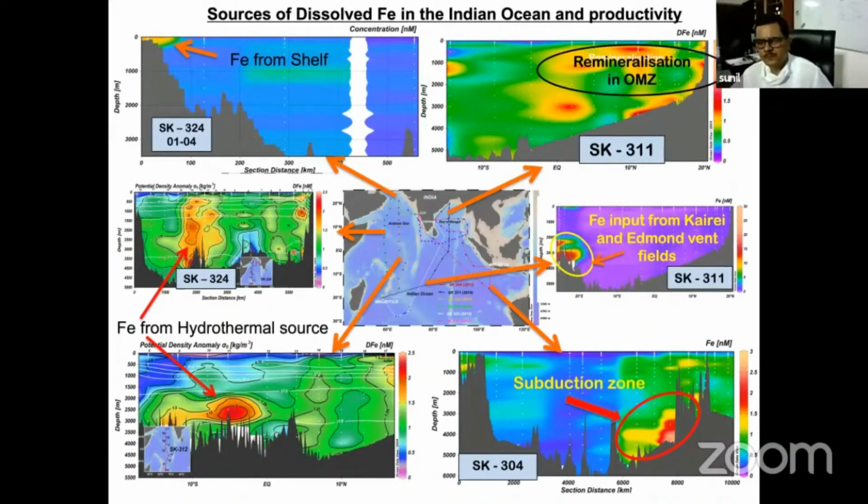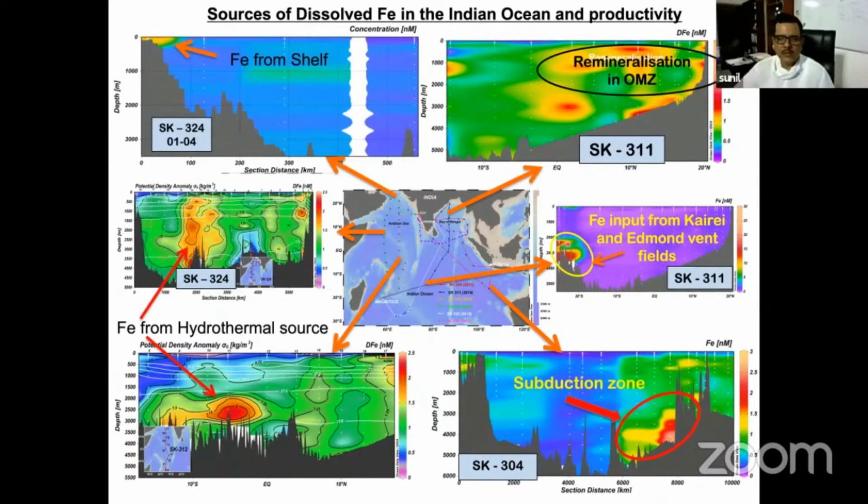Also, we have studied some of the vents near the Triple Junction, Kairei and Edmond vents, which were already known vents. In that area, the iron concentration is significantly higher, very, very high. It is going up to 20 nanomolar.